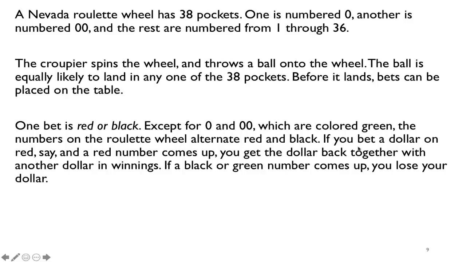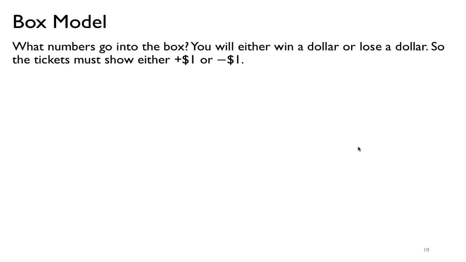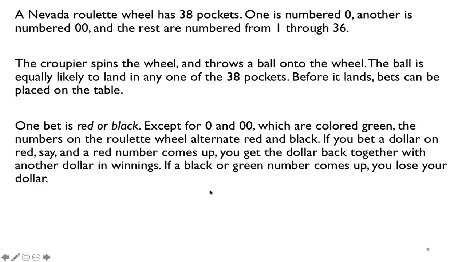Now if you bet $1 on red, say, and red comes up, then you take your $1 back and you win $1. Otherwise you lose that $1. If you pick red but black shows up or green shows up, then you lose that $1. So let's understand this problem. Again, this problem seems to have a lot of details: the colors, the wheel, the numbers. A lot of things that seem complex.